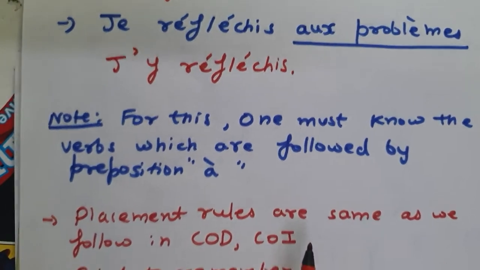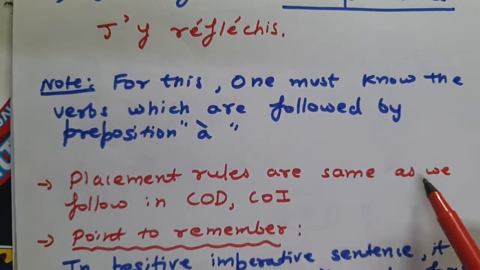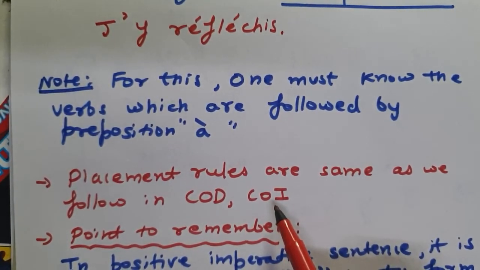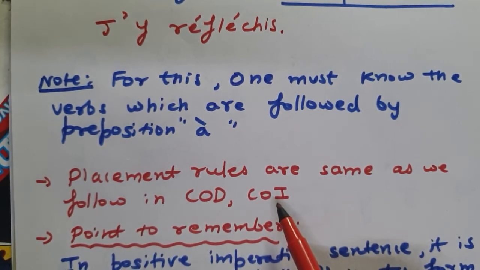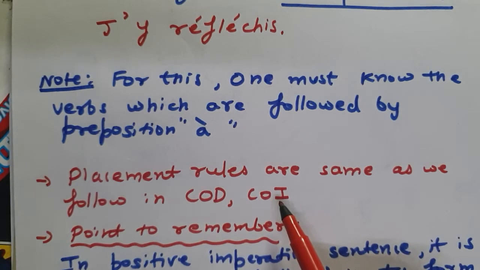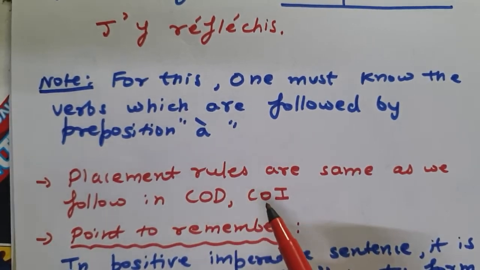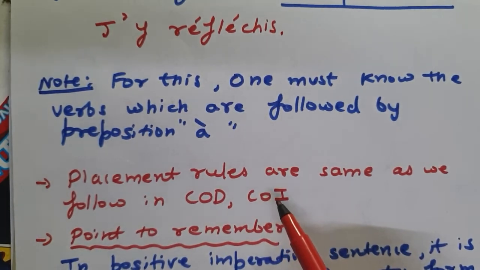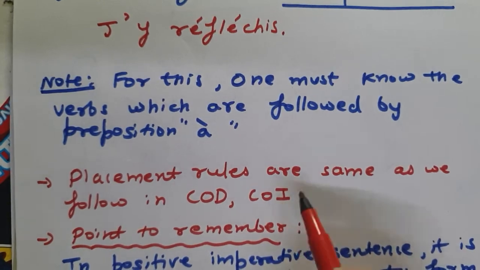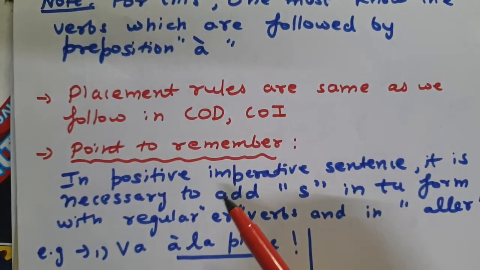Right. Another thing to make a note of is that the placement rules are the same for pronoun y as we follow in COD and COI. We are going to place pronoun y also just before the verb, and in case an infinitive is given, we are going to place it just before the infinitive. If a passé composé has been given, then we are going to place it just before the conjugated helping verb.